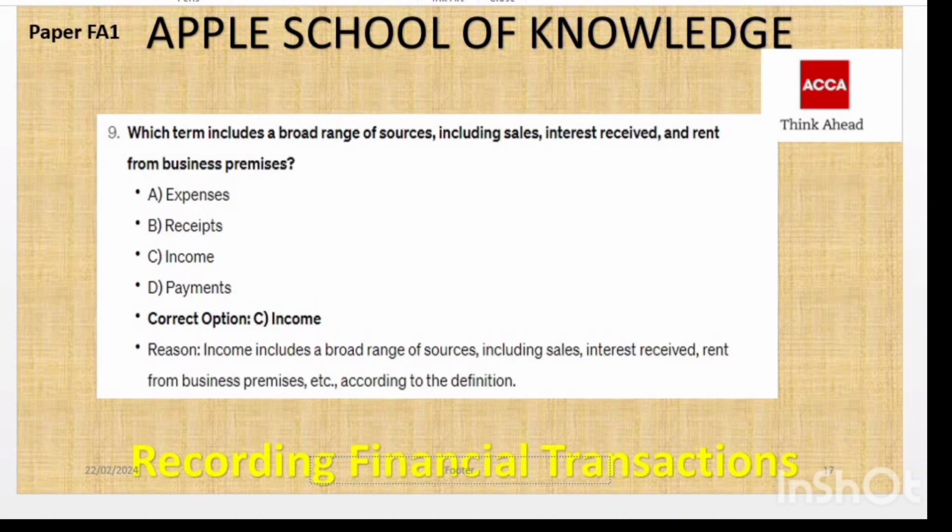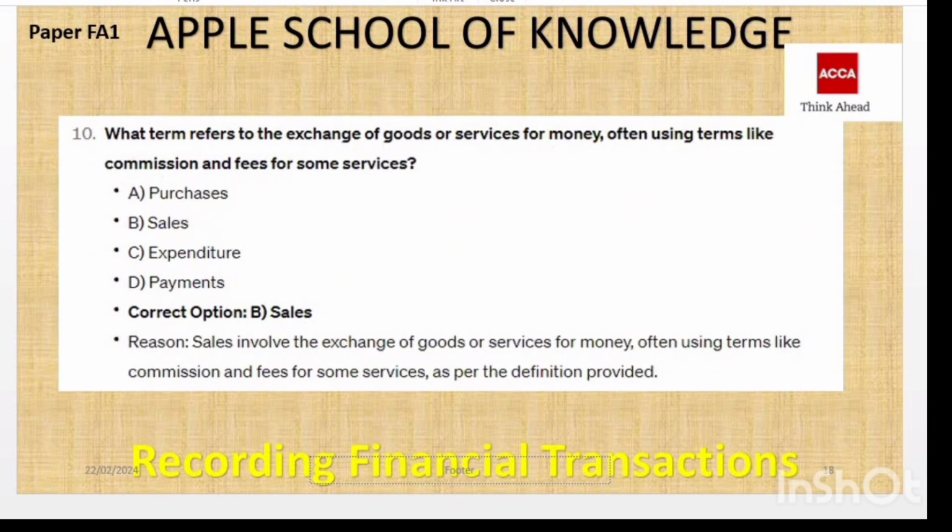Now MCQ number 9. Which term includes a broad range of sources including sale and interest received, rent? That was also discussed earlier; that will be your income. Sale is a bit narrow, but income is a bit broad. So income includes a broad range of sources including sale, interest received, and rent. That will be your answer, option C. And at the last, what term refers to the exchange of goods or services for money, often using terms like commission and fees for some services? That will be your sale. Sale involves the exchange of goods or services for money, often using terms like commission and fees.